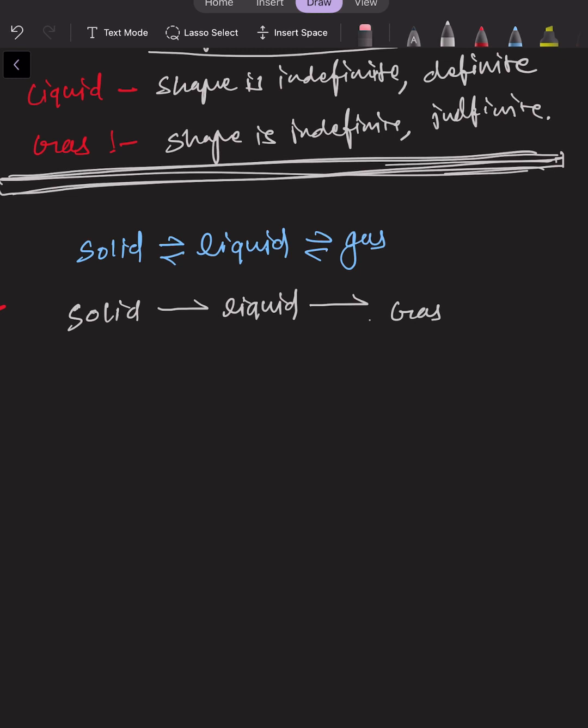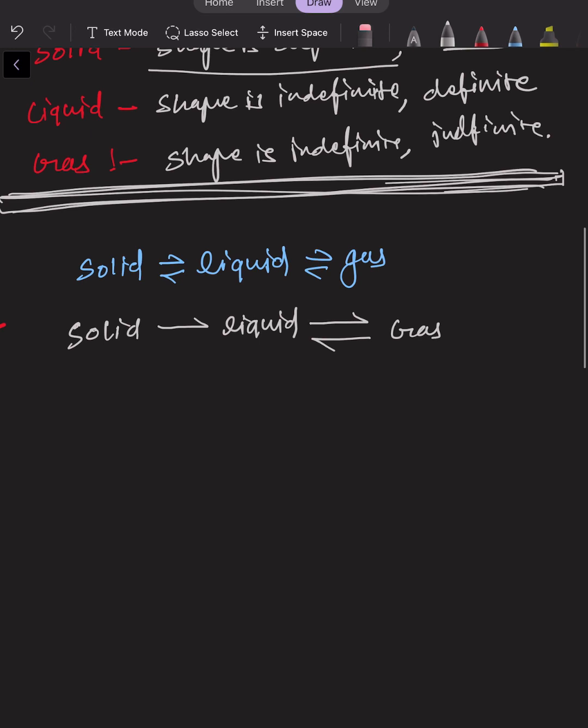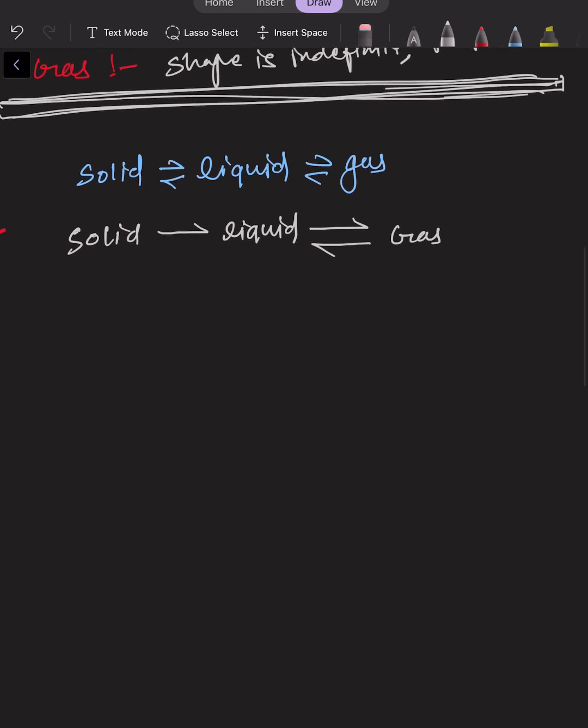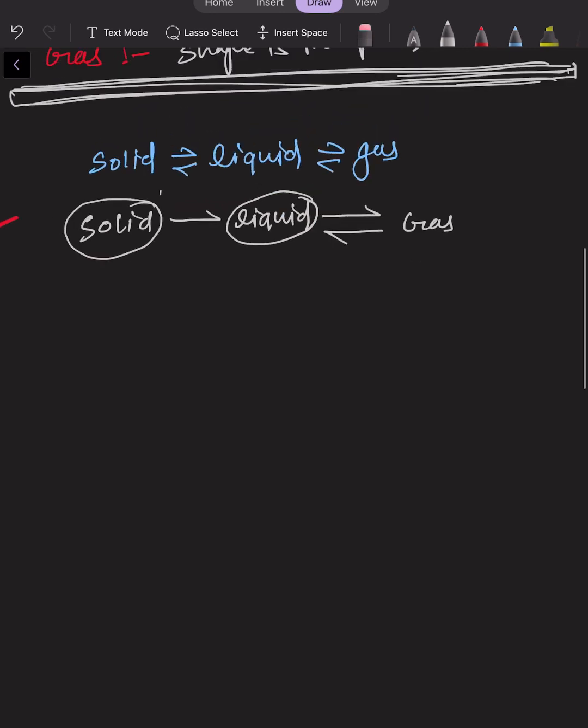If we take energy from the gas, or we say if we provide coolness, if we decrease the temperature of the gas, then the molecules of the gas will come together and will transform into liquid. And if solid is converting into liquid by providing a particular temperature or energy, this is known as melting point.